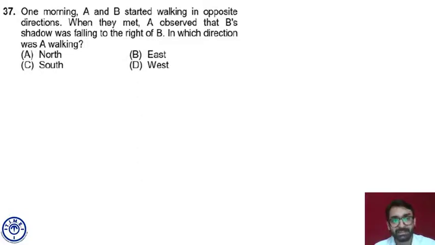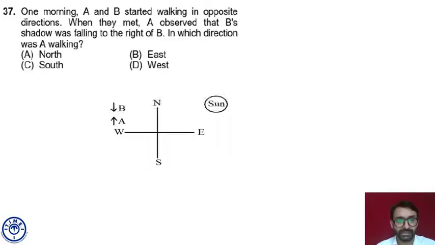A, Ahmedabad. Answer choice is A. We can represent this with the diagram. This is the standard diagram, with standard directions: east, west, north and south. The sun is towards east and the shadow of anybody will fall towards west. B's shadow is to his right, which is west.